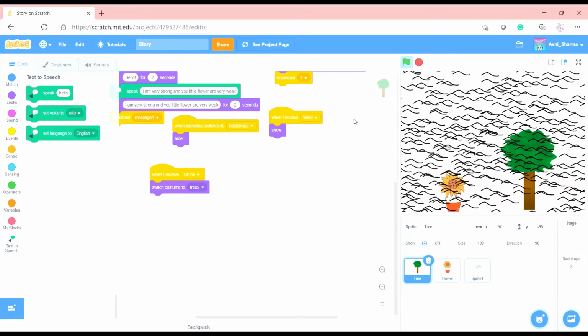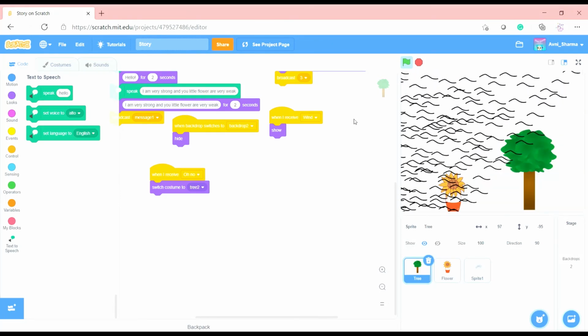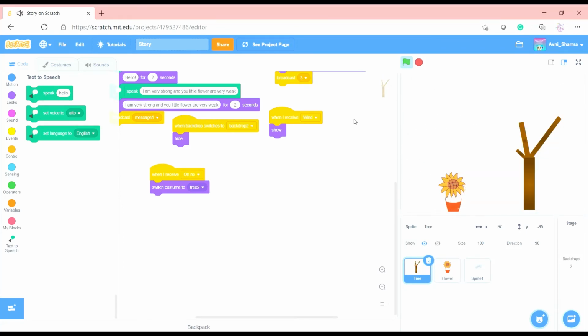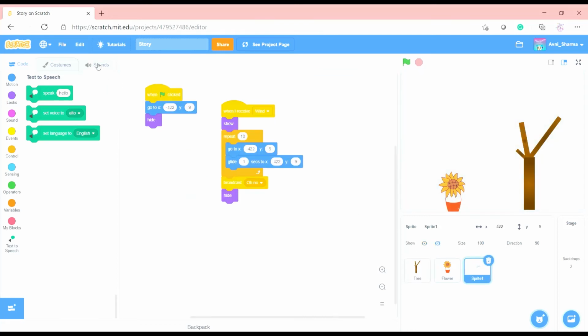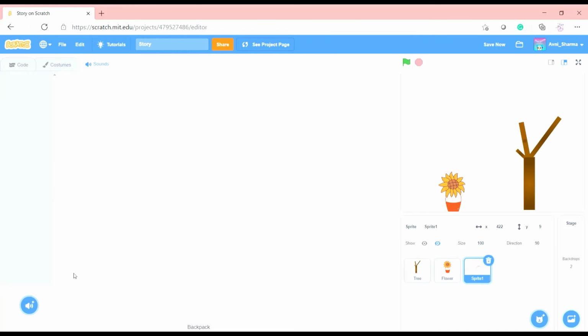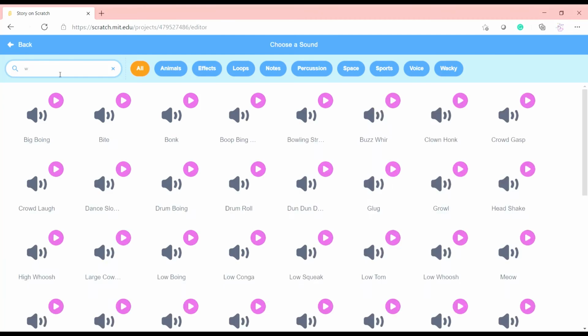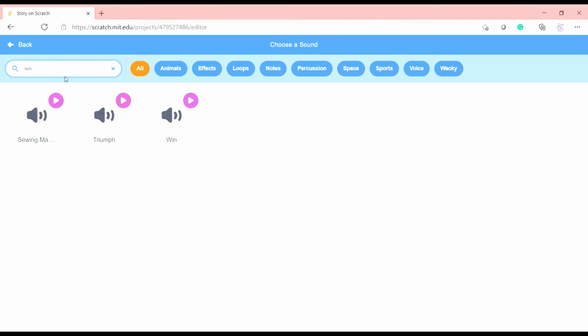We pretend that it's windy now. We can put a sound as well. Oh no, all your leaves are gone. But alas, you told me you were strong. Yeah? Isn't it good? We can put sounds, like of the wind. Let's say, wind. Storm.